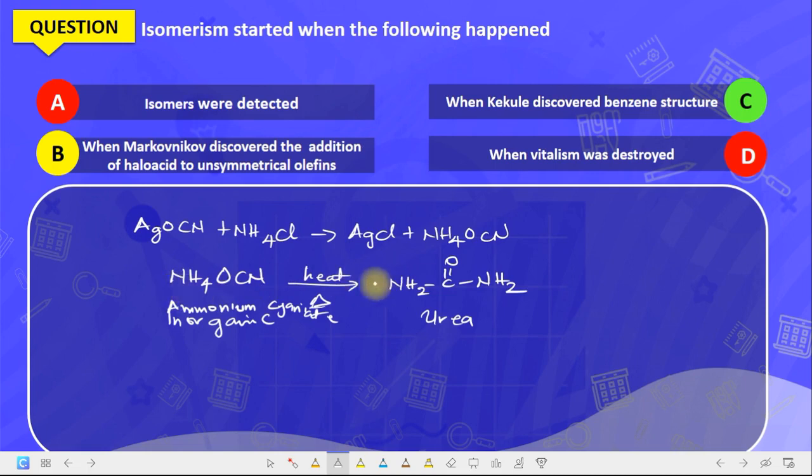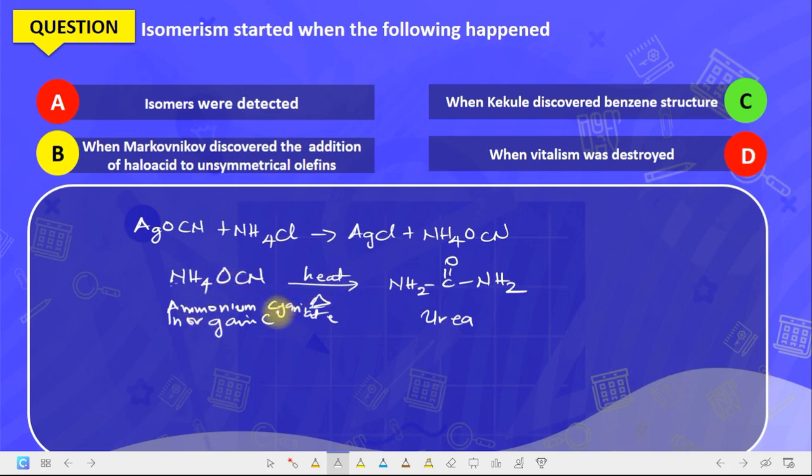Hence, if you look at these two compounds very well, how many nitrogens are here? 2 nitrogen, 1 and 2. How many are here? 2 nitrogen. How many hydrogens? 4 hydrogen. How many hydrogen? 4 hydrogen. How many carbon? 1 carbon, 1 carbon. Oxygen, 1, 1. So they have the same molecular makeup but different arrangement of the atoms to give different compounds entirely.